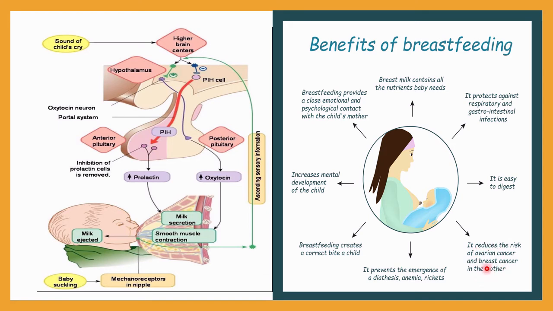It prevents the emergence of diathesis, anemia, and rickets. So this prevention will be done by breastfeeding. Breastfeeding creates a correct bite for a child. So this is also important for the babies. It increases the mental development of a child.